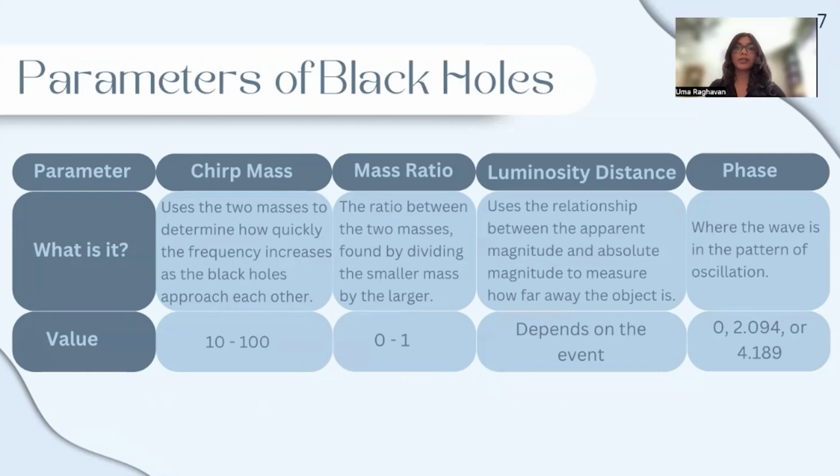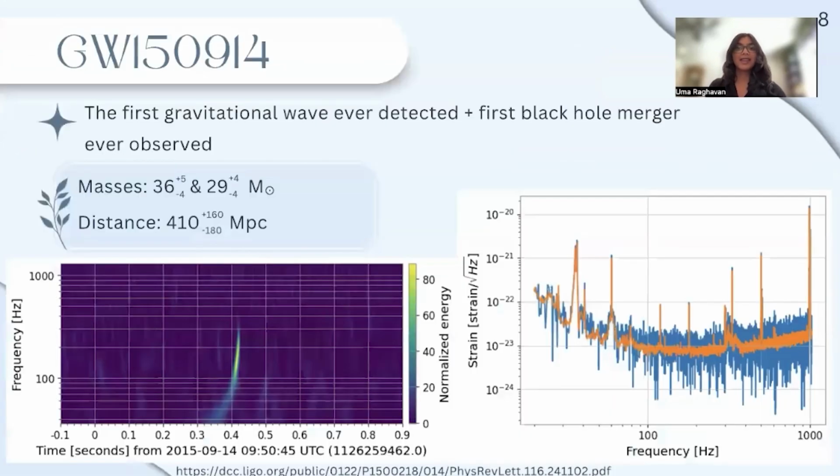While I'm using the actual values measured for the set parameters, I will be experimenting with a phase parameter. I'll be running each event 3 different times, each with a different value for phase in order to see how it affects the mass and distance. There are several other parameters, but those will stay fixed. In this project, I will be using 3 different events.